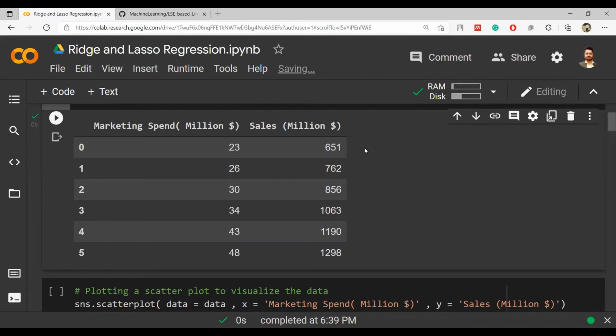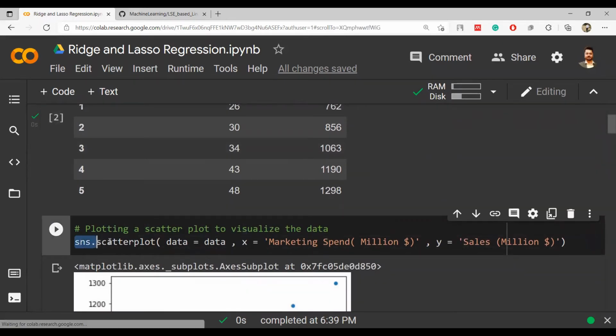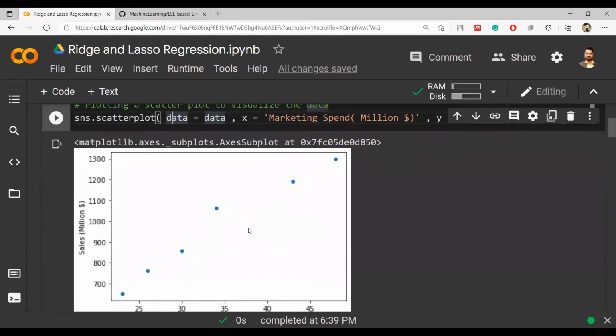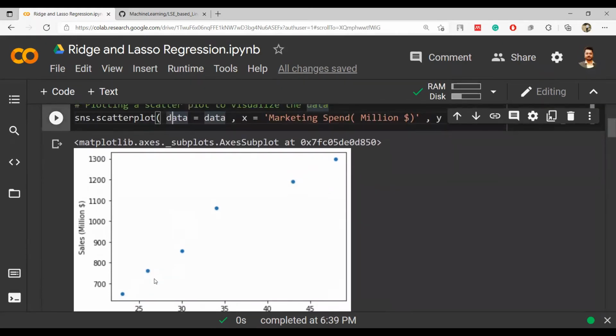So this is a very simple data set where we can see that there are two columns and we have to implement, let's say, linear regression on it. And let's see how that works. If I want to plot a scatter plot, I have to use this command sns.scatterplot, where I can see that all the points are being plotted with the x and y axis as marketing spend and sales. So this is how it looks.